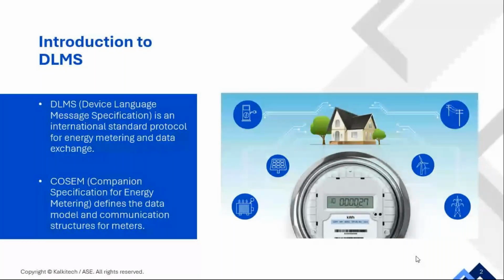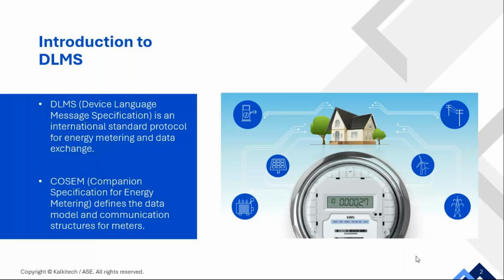And if we need to communicate to both of these meters, we require a common language, a common set of rules, which we call as the protocol. And the protocol that we use exclusively for meters is the DLMS or Device Language Message Specification Protocol. And when we use DLMS for energy metering, we refer to it as COSEM or Companion Specification for Energy Metering.